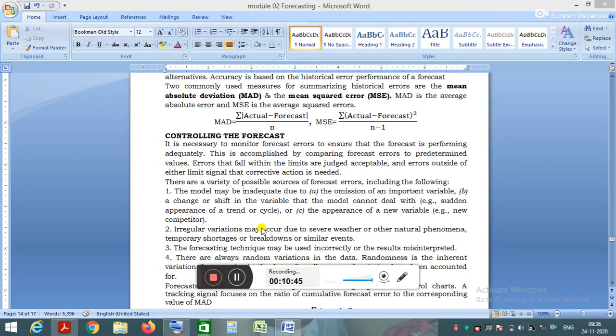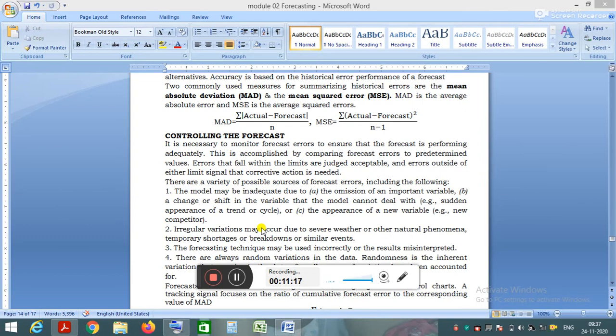This objective can be fulfilled by comparing the forecast errors to predetermined values.